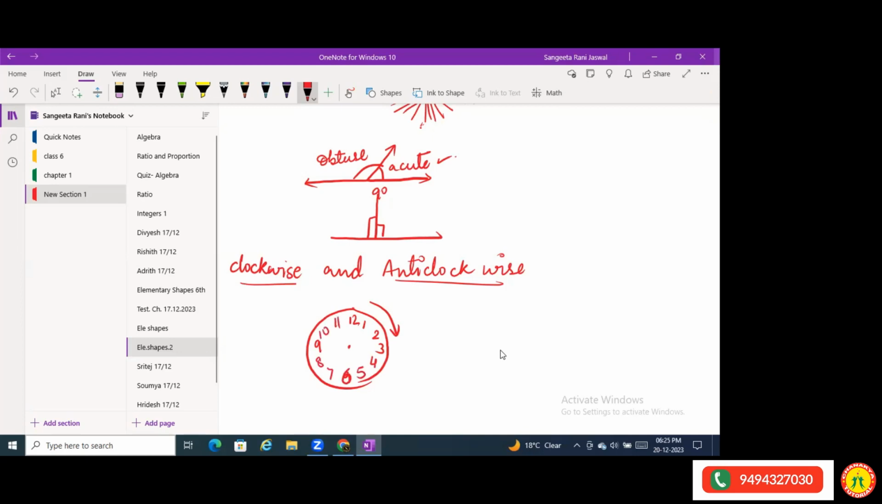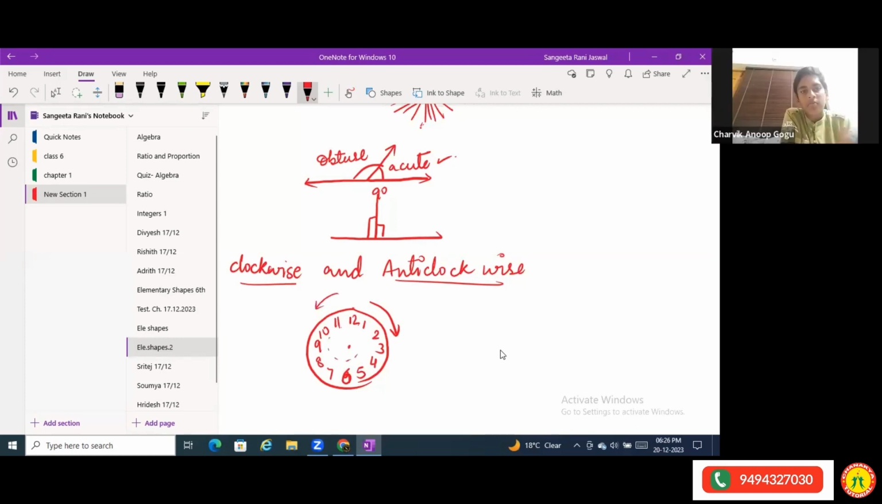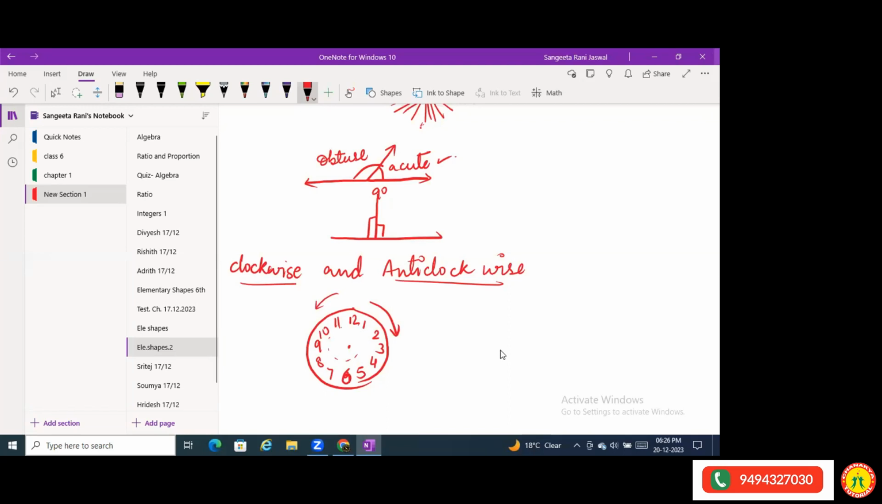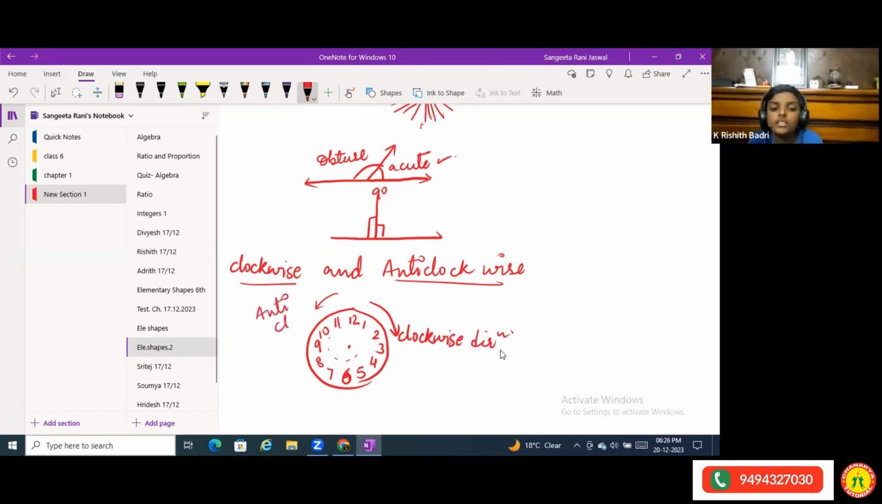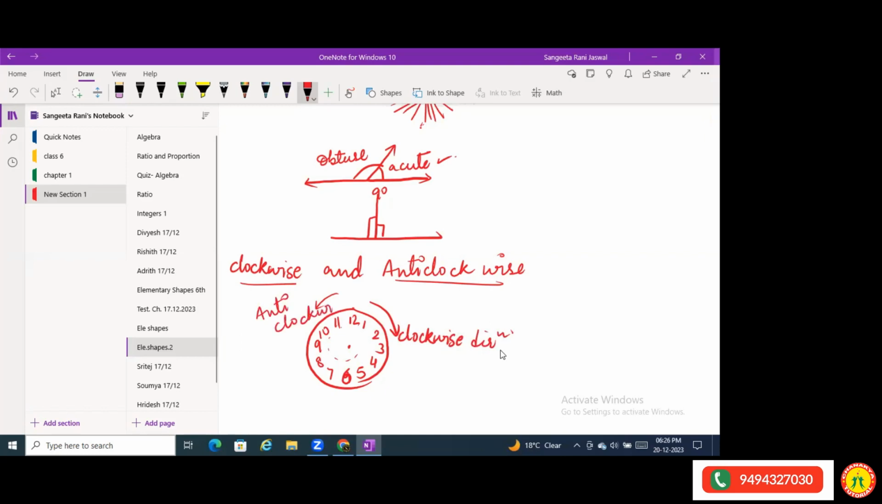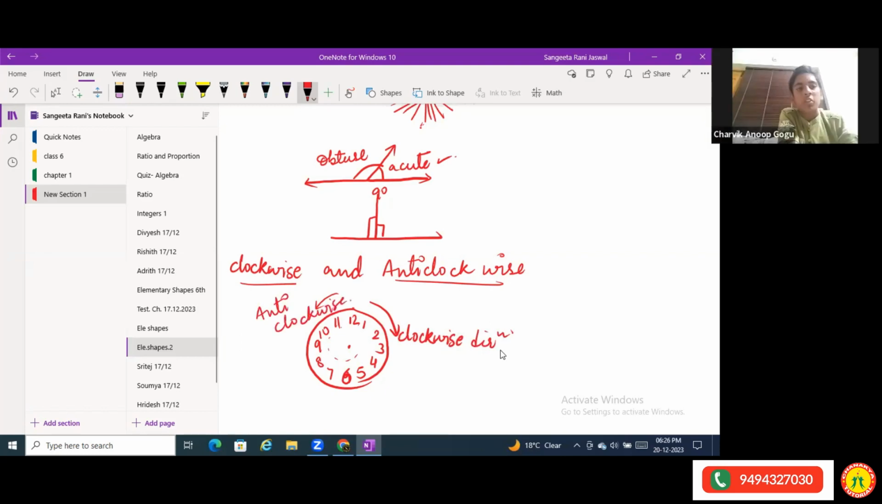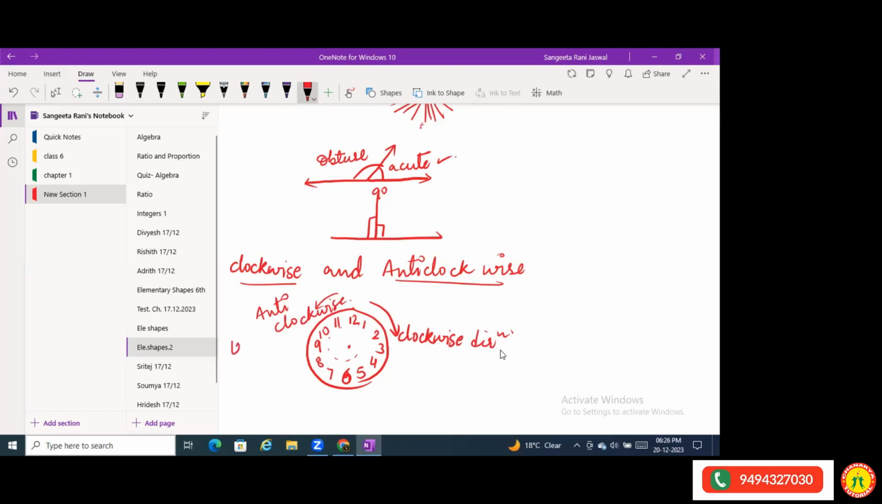Okay, so the clock moves like this. The needles of the clock, you must have seen, are all moving this side. Have you seen any clock moving in the opposite direction? No, we have never seen. So this direction, which is the direction of a clock needle, is called clockwise direction. And the opposite direction of this is called anti-clockwise. Anti means opposite. This is the left side, this is the right side.